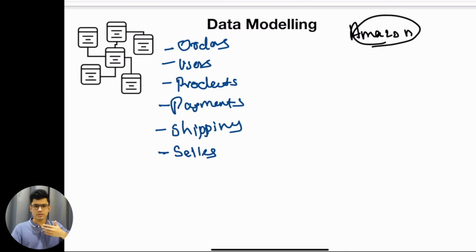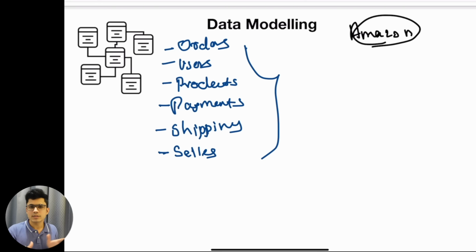Say I'm starting my e-commerce company and I'm designing a data model from scratch. Amazon doesn't exist, nothing exists, and I'm the first person starting an e-commerce company on this entire planet. I'm thinking that I'm going to design my data model, and initially it will have some kind of tables. These are the pieces of information that I want to capture for my system. We are talking from the application side right now, and we are slowly moving onto data engineering one by one.